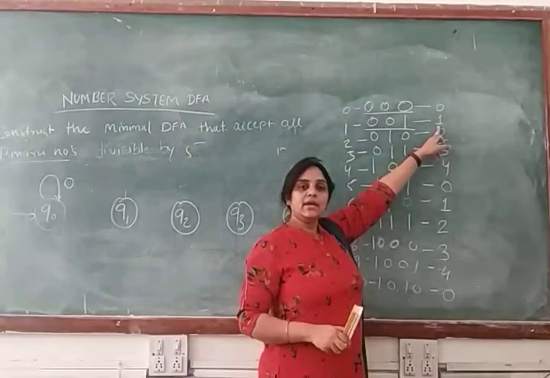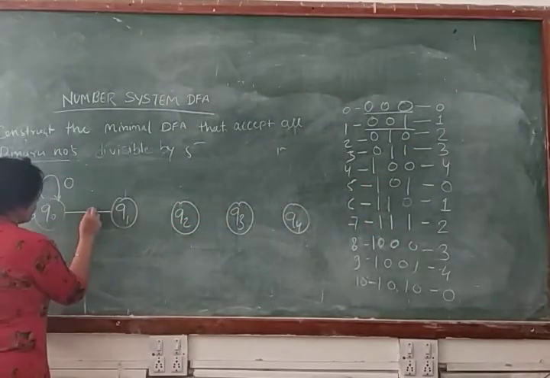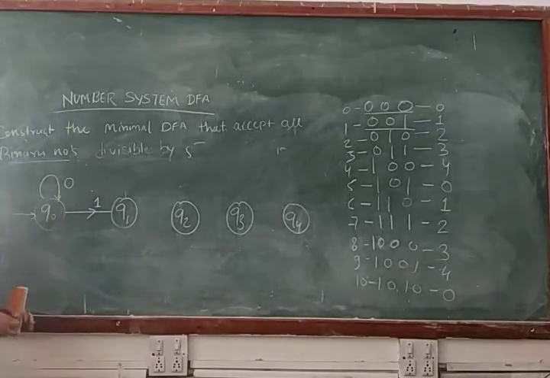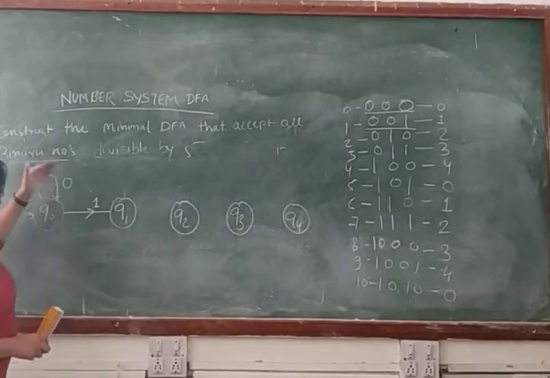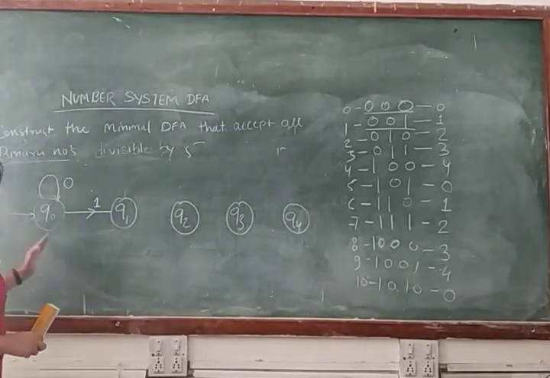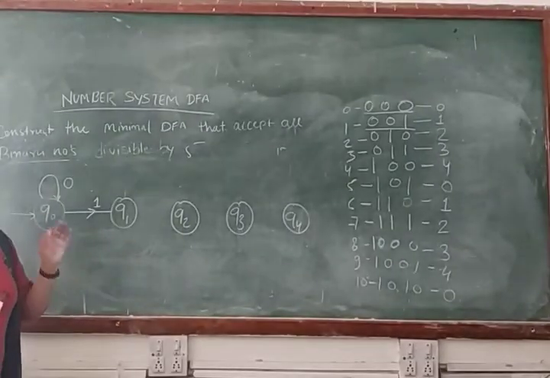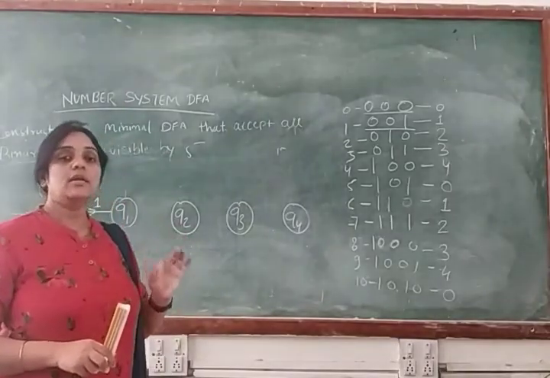Our state will be Q1. So we make a transition from Q0 to Q1 for the input symbol 1. Clear? So by using this string 0 0 1 we go from Q0 to Q1, because whenever you divide 1 by 5, you will get remainder 1.